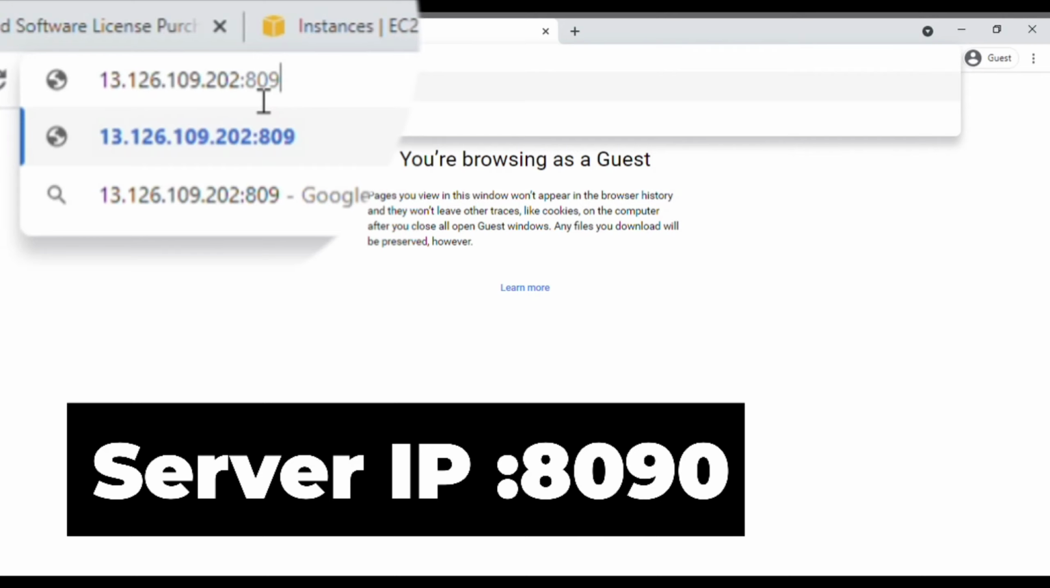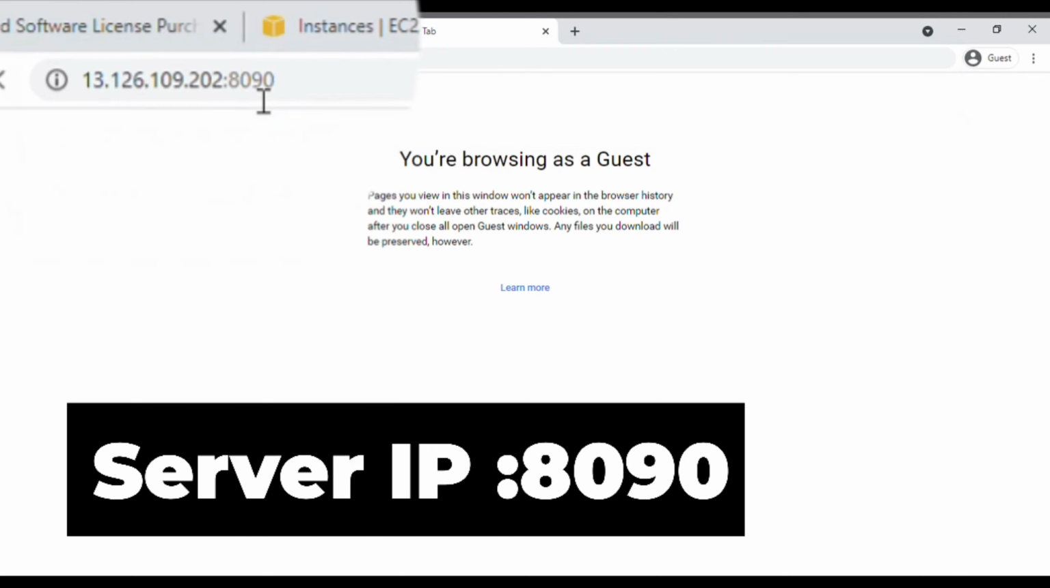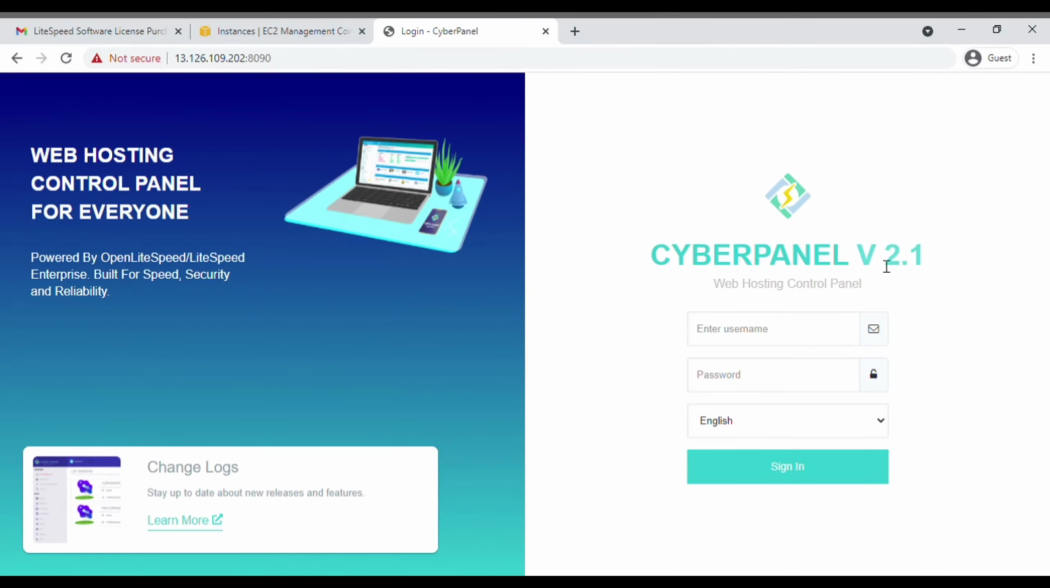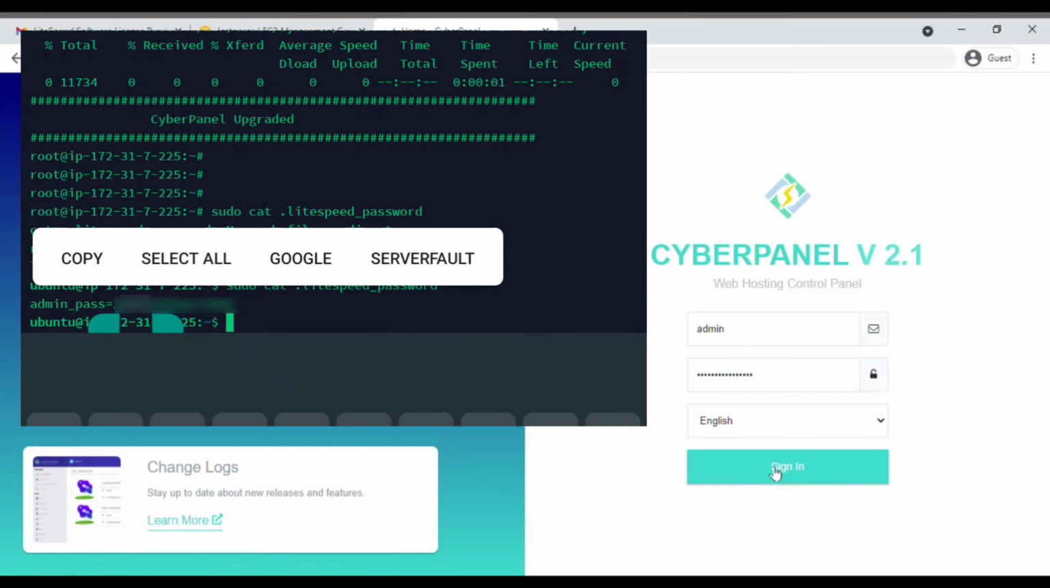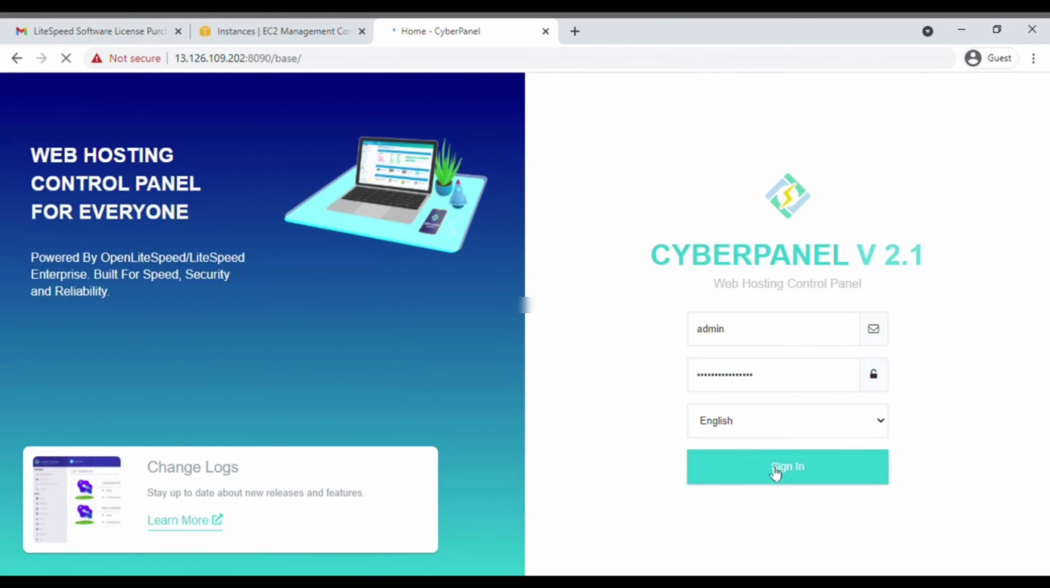This is the code which we are going to use to access our dashboard, and it is same for everyone. After that, in the username, just add admin, and in the password, just paste the password that you had copied in the previous steps. Click on sign in.